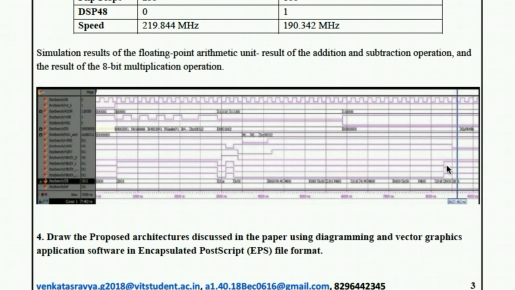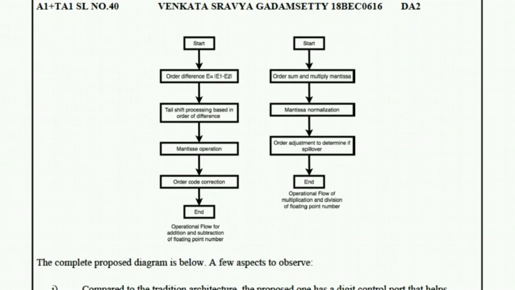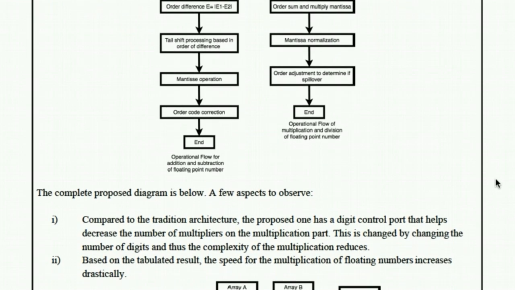This is the diagram that was generated for the architecture explained above. The proposed architecture is split into two different block diagrams, one for multiplication and one for addition. They used a mantissa operation and mantissa normalization for the same.